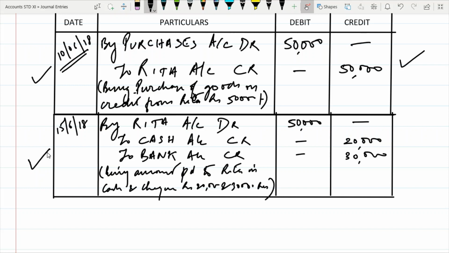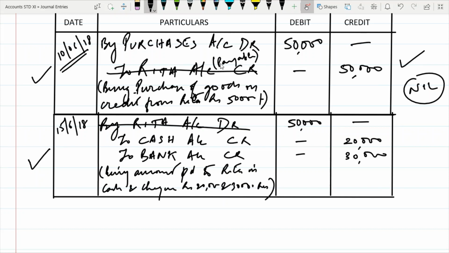Now I will just show you another thing. If you realize, Rita account is credit in the first transaction, and in this case Rita account is debit, which means 50,000 this side, 50,000 this side. The effect is nil. So automatically Rita gets cancelled from the books of accounts. Here in this case, Rita was showing as a payable.